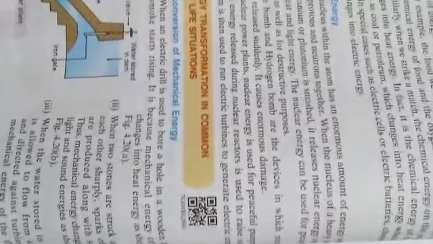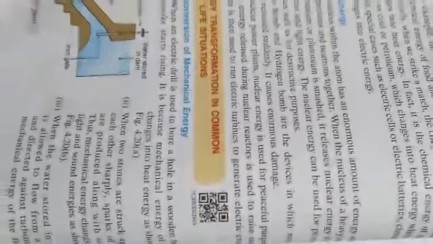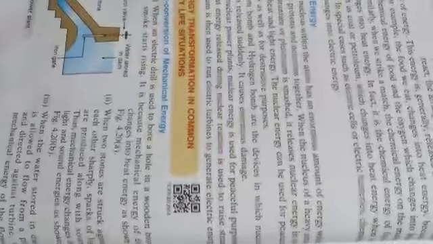So first one, when an electric drill is used to bore a hole in a wooden block, then the smoke starts rising. Why? It is because the mechanical energy of the drill changes into heat energy, is it not? Again, when the water stored in dams is allowed to flow from a pipe and directed against a turbine, then the mechanical energy of the flowing water rotates the turbine, and the turbine is coupled to an electric generator, where the mechanical energy of the turbine changes into electric energy.